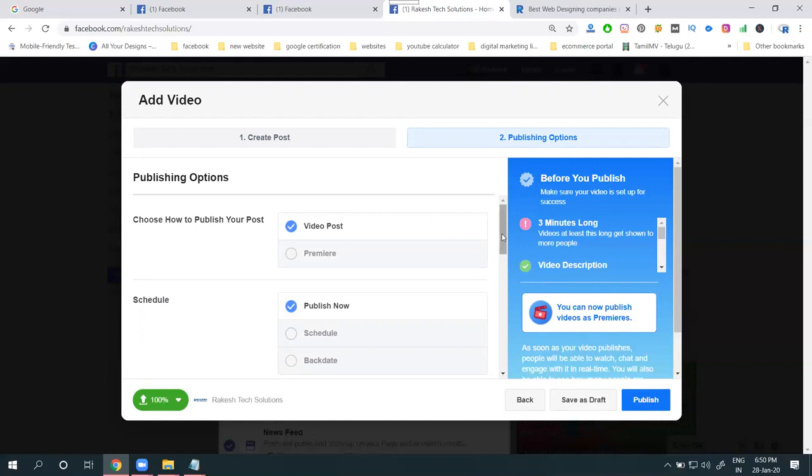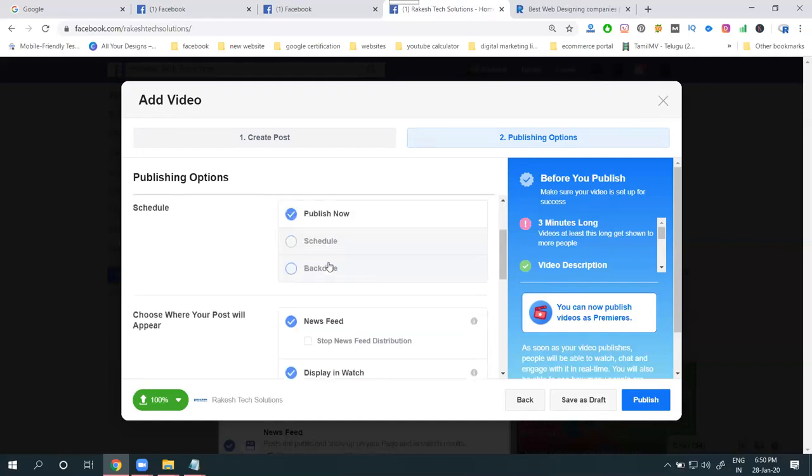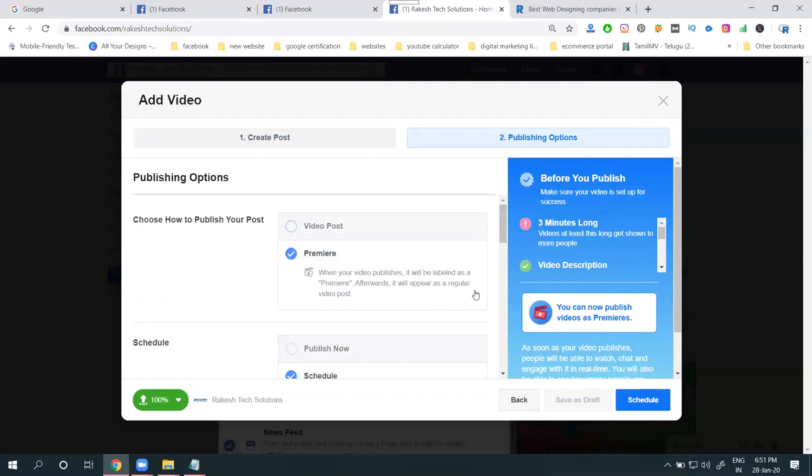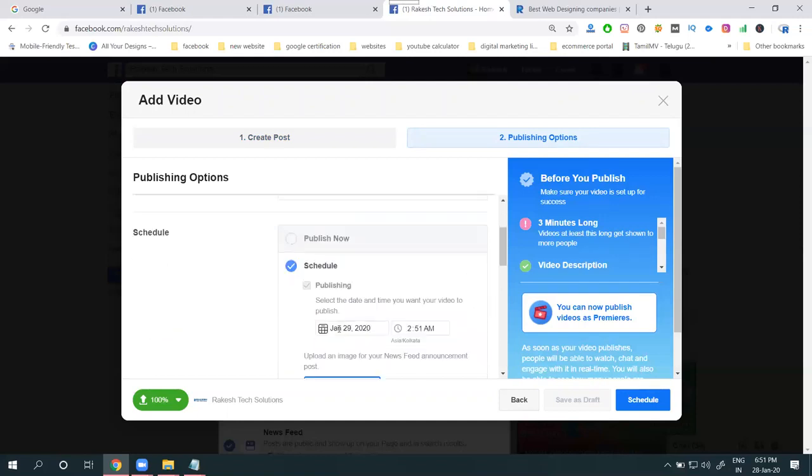There is a live option. That is the option they give: video post. Second will be Premiere. On-time Premiere is that. Scheduled Premiere is also there, but scheduled Premiere is only for 7 working days, from 10 minutes up to 160 minutes, as the particular timings here. So if you go for Premiere, we have two options. Schedule will also be there.